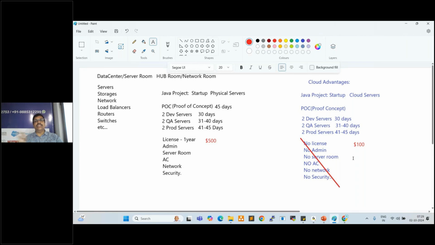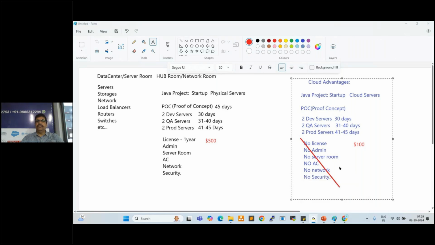So when we use the cloud servers, 1/3 costing will be saved. That is why every project team is migrating their applications to cloud to save the time, to save the money, right? Every client always looks for cost saving and time saving. That is why every client is looking for the cloud infrastructure.